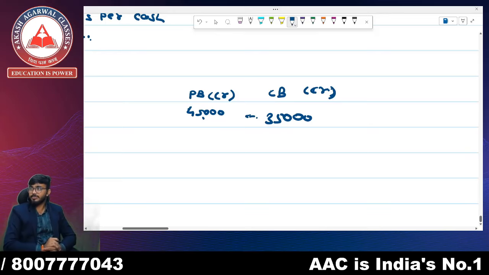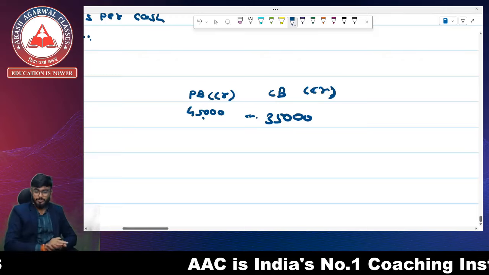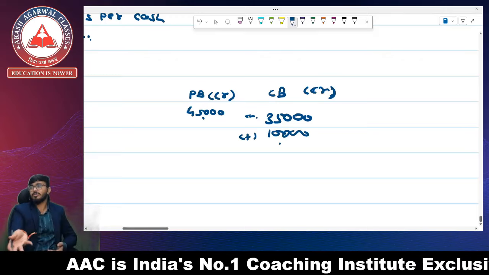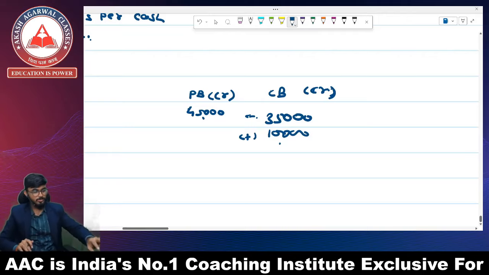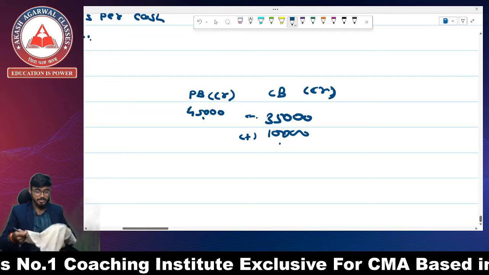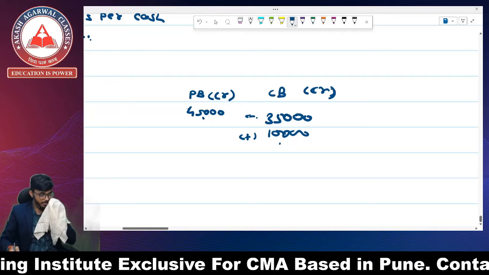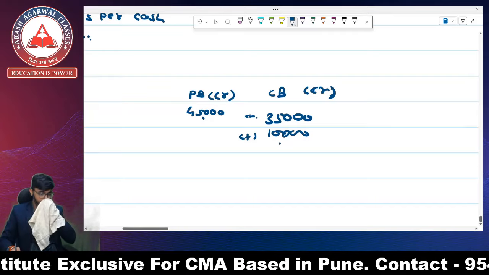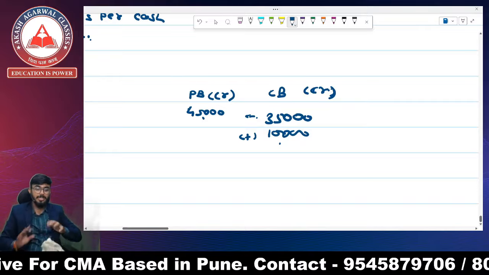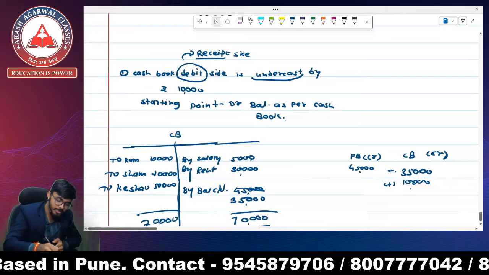It means there is a difference in credit balances. We are going to add rupees 10,000, and while we are going from passbook to cash book, we have to reduce the amount of rupees 10,000. I hope everyone is clear. We have to solve this kind of transaction by this method only. So for that, we are going to make a summary for these kinds of transactions.